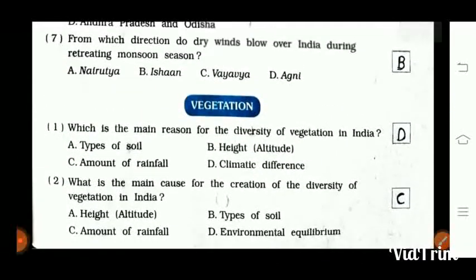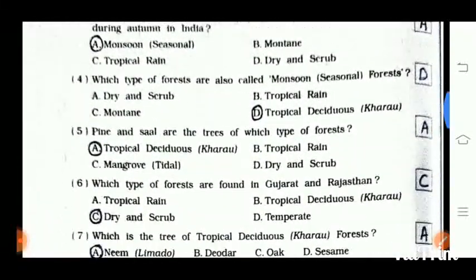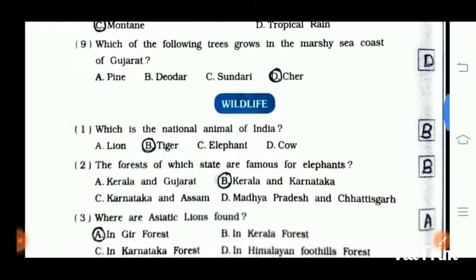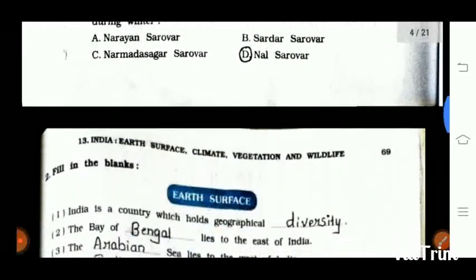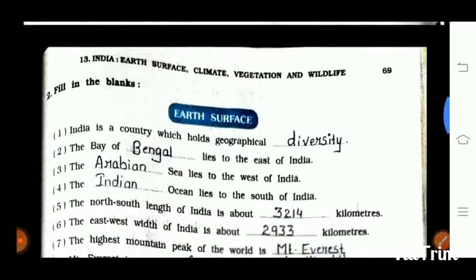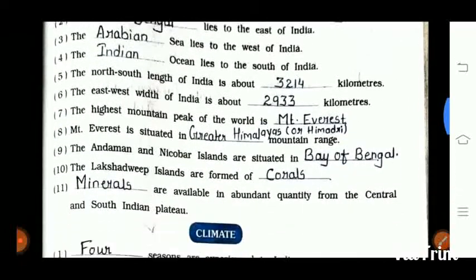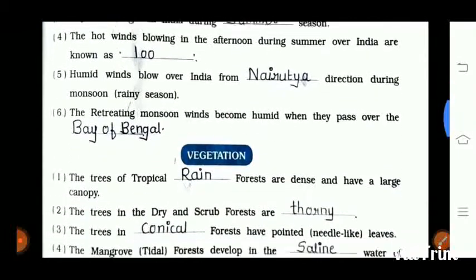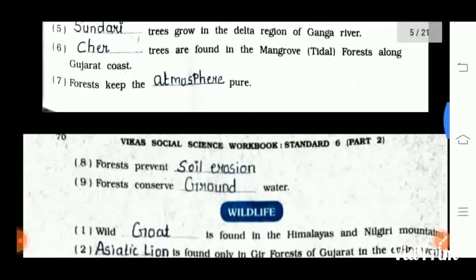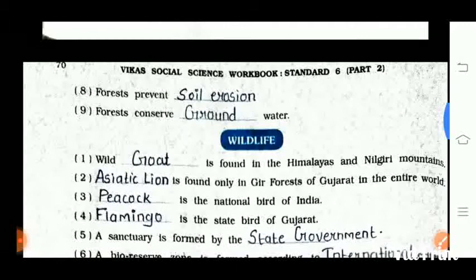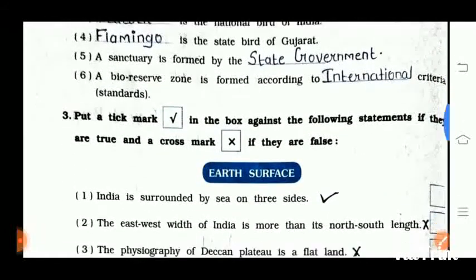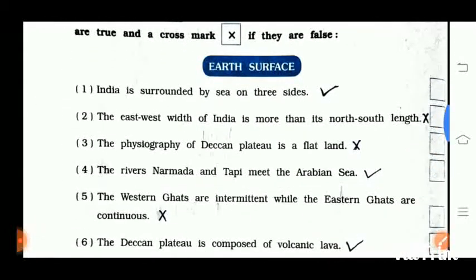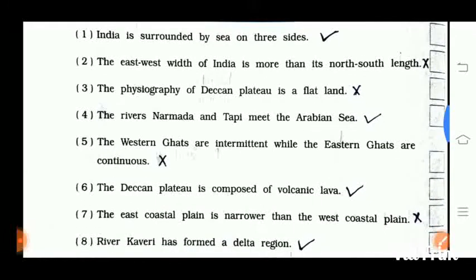This lesson's exercise is very big. The next page is filling the blanks. Question number 3 is put the tick mark, true or false. I have marked here.